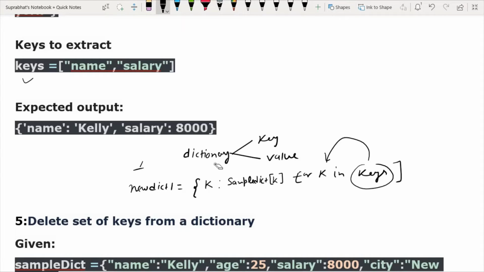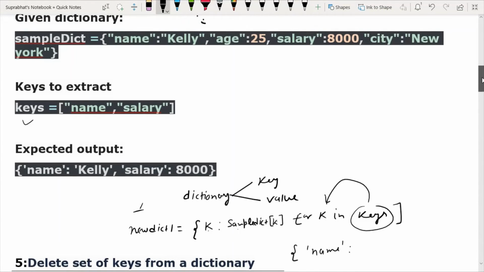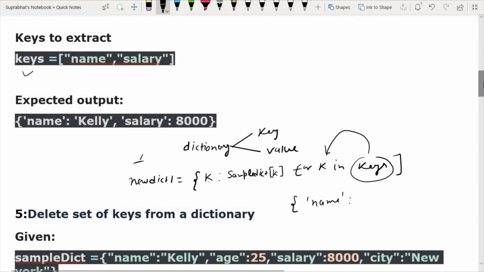First of all it will give name, then this name is a key, and sample dict's value for name will be assigned to that part. So the first time, the value of k is name, so name will come here and colon its value. What is the value that the name key contains? You can see in the question, name contains Kelly, so Kelly will come here.